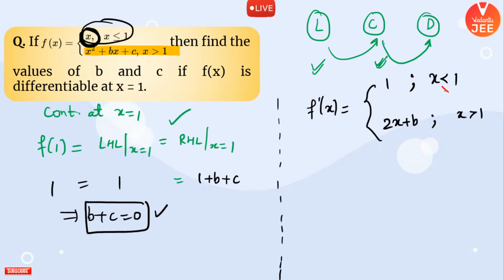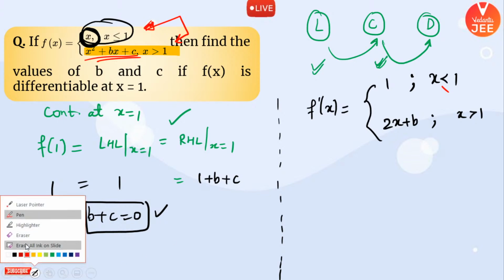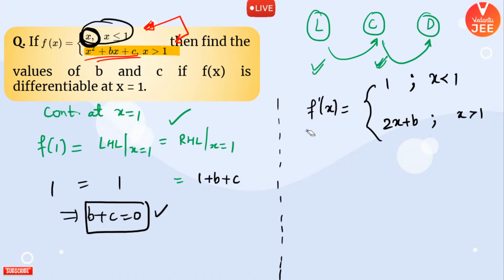Why? Because there is the definition changing of the function, and whenever the definition changes, you need to separately check for the differentiability. So for x lesser than 1, don't worry, your function is differentiable. For x greater than 1, don't worry, your function is differentiable because this is a quadratic expression and quadratic expressions are always differentiable. But wherever the definition of the function is changing, you cannot be sure about the differentiability. So I am not going to apply this equality symbol over here.